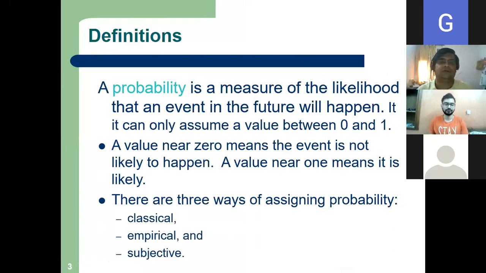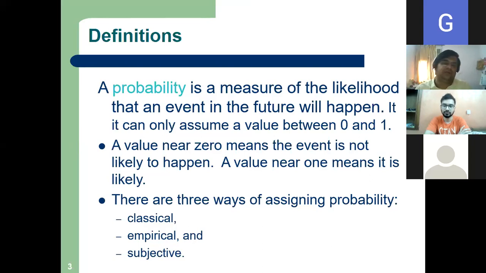So a probability is a measure of the likelihood that an event in the future will happen. It can assume a value between 0 and 1. The more it is towards 1, the more is the likelihood of occurrence; the more it inclines towards 0, like 0.1, 0.2, the less is the likelihood.